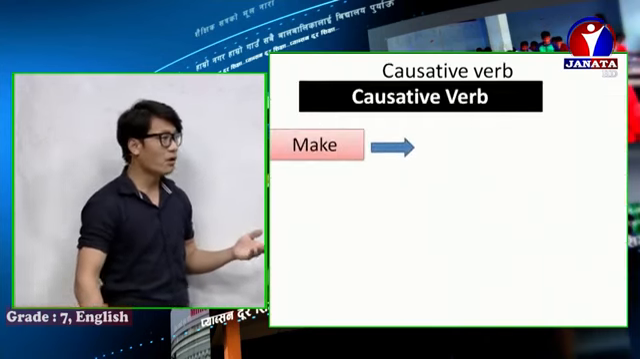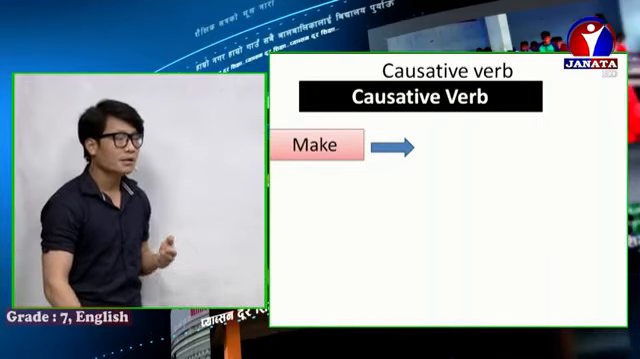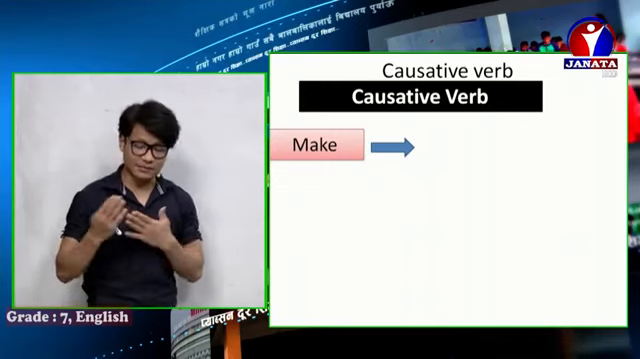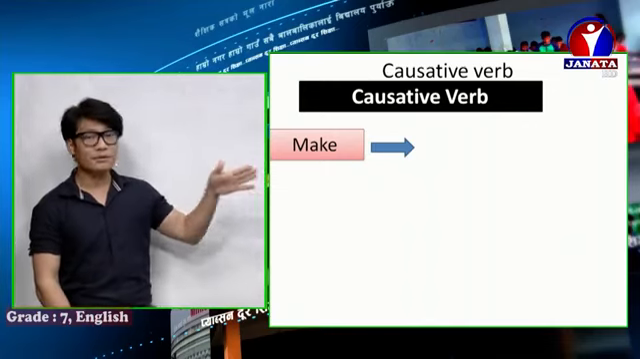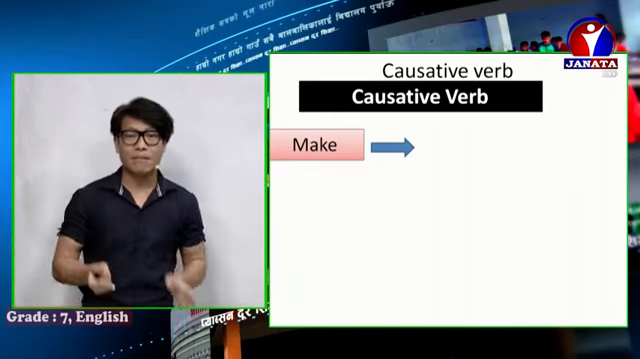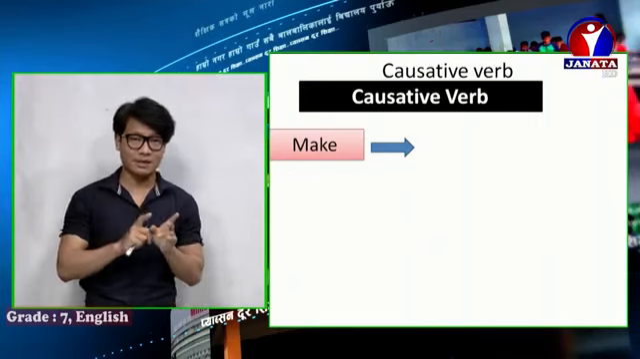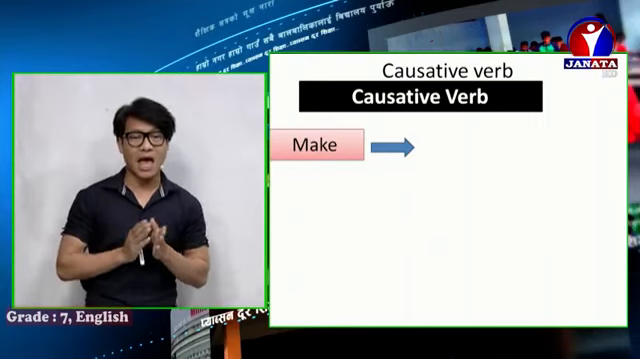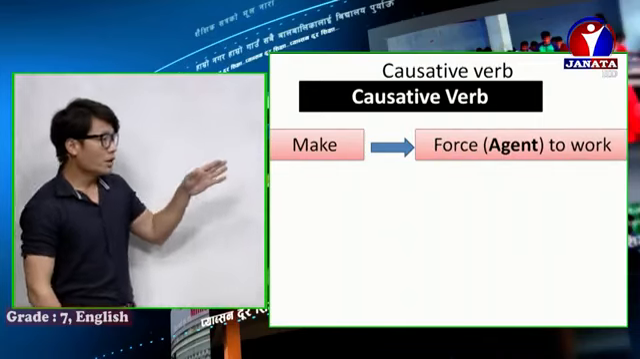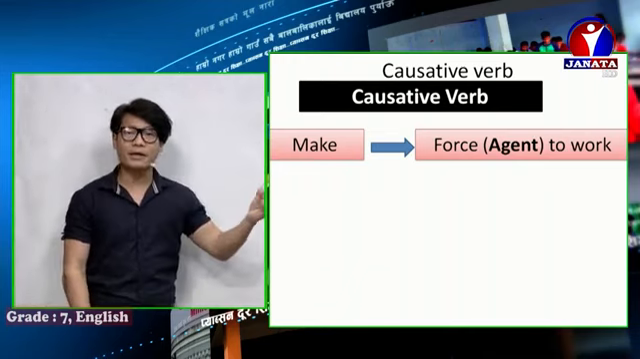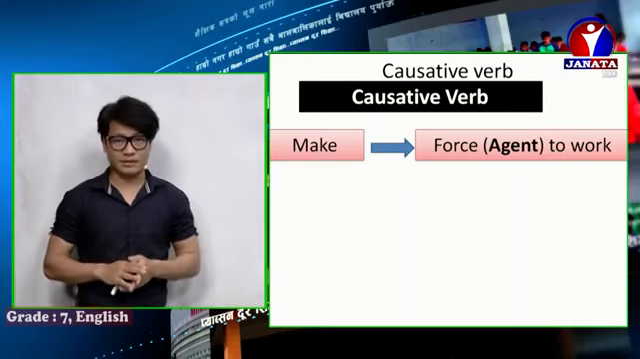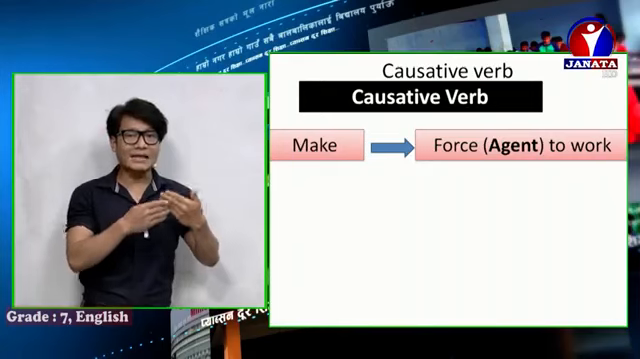Now let me show you causative verbs and how these causative verbs are used. Let me tell you. Make. Remember, this is verb 1, and verb 2 of make is made, M-A-D-E, and verb 5 is makes, M-A-K-E-S. When you want to force somebody, the agent, in such situations you can use the causative verb make. Make means force the agent to work.